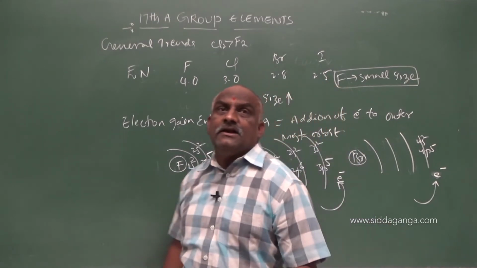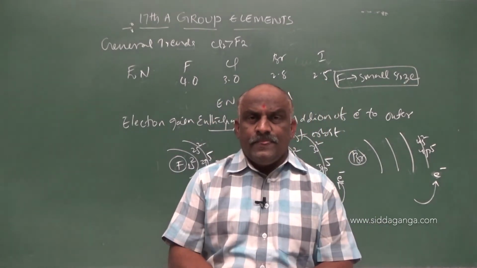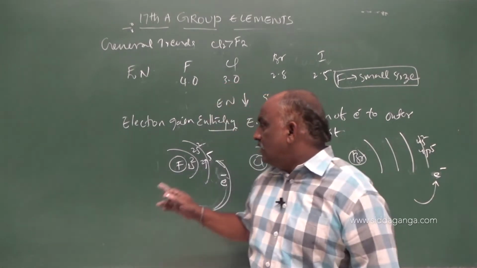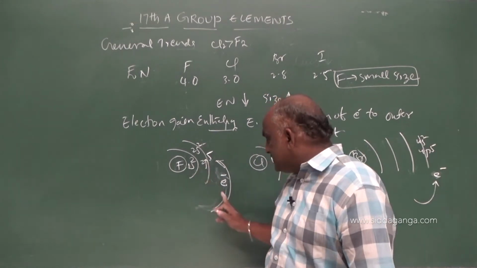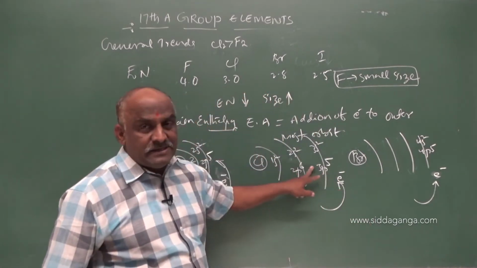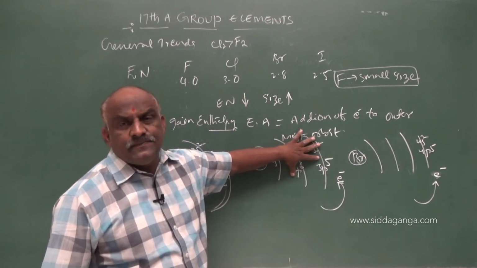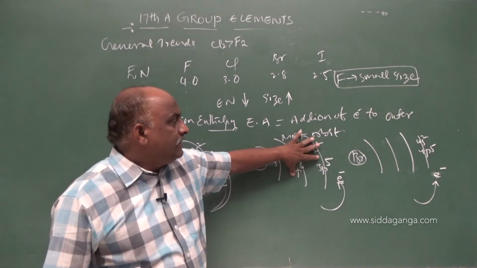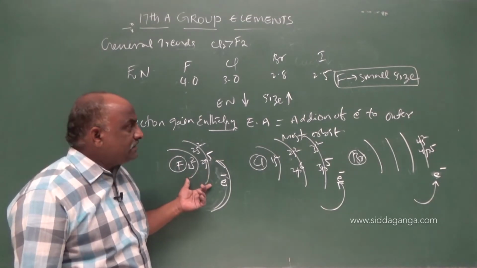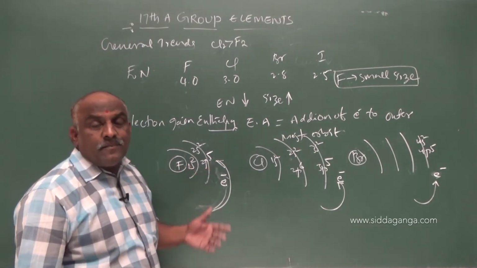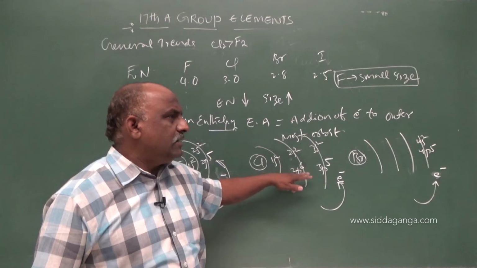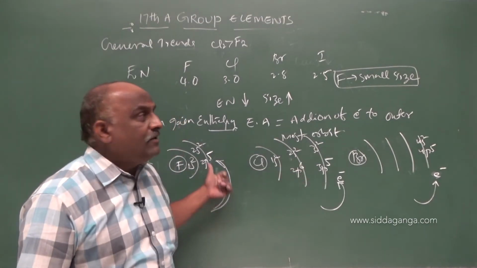The reason is inter-electronic repulsions. Inter-electronic repulsions take place between the outermost 2p orbital electrons and the approaching electron. Here also inter-electronic repulsions take place, but here the size is large. Due to the small size of fluorine, these repulsions are appreciable. Here, the repulsions are not appreciable, so those are not considered. But here we are considering them. Why?